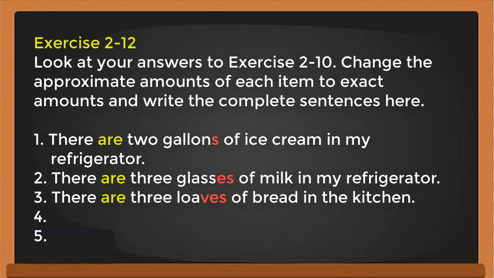There are 2 gallons of ice cream in my refrigerator. There are 3 glasses of milk in my refrigerator. There are 3 loaves of bread in the kitchen. You see here I use are, not is, because we have a plural: gallons, glasses, and loaves. So you cannot use is anymore because this is plural.